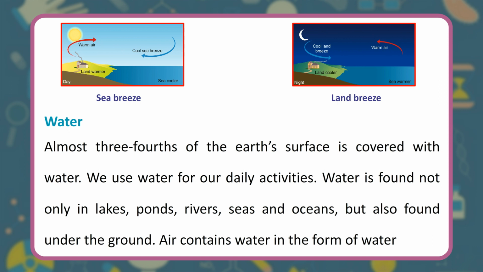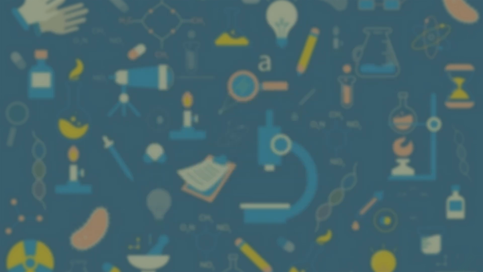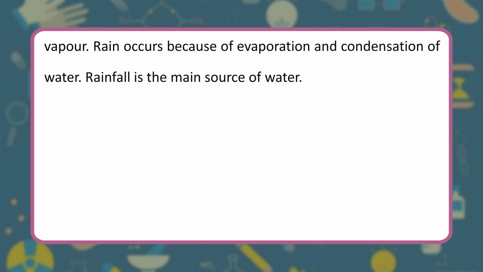Water. Almost 3/4 of the Earth's surface is covered with water. We use water for our daily activities. Water is found not only in lakes, ponds, rivers, seas and oceans, but also under the ground. Air contains water in the form of water vapor. Rain occurs because of evaporation and condensation of water.